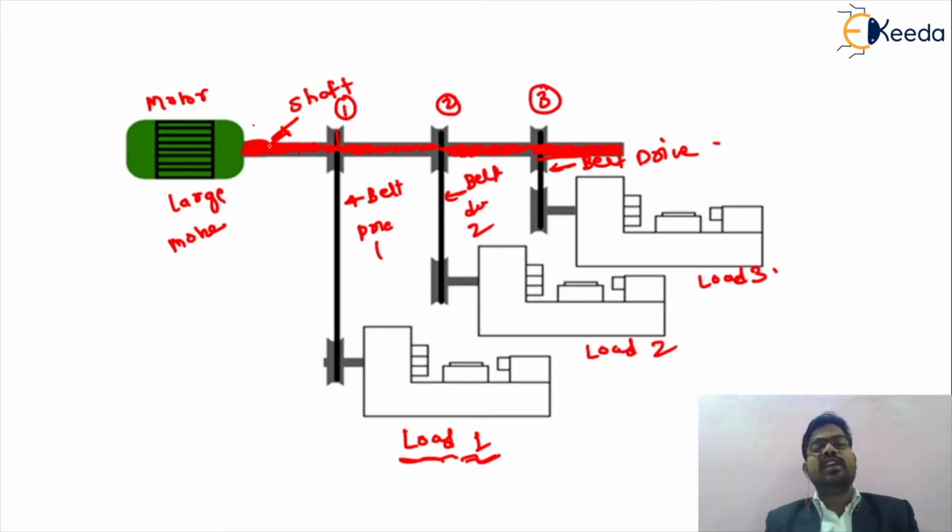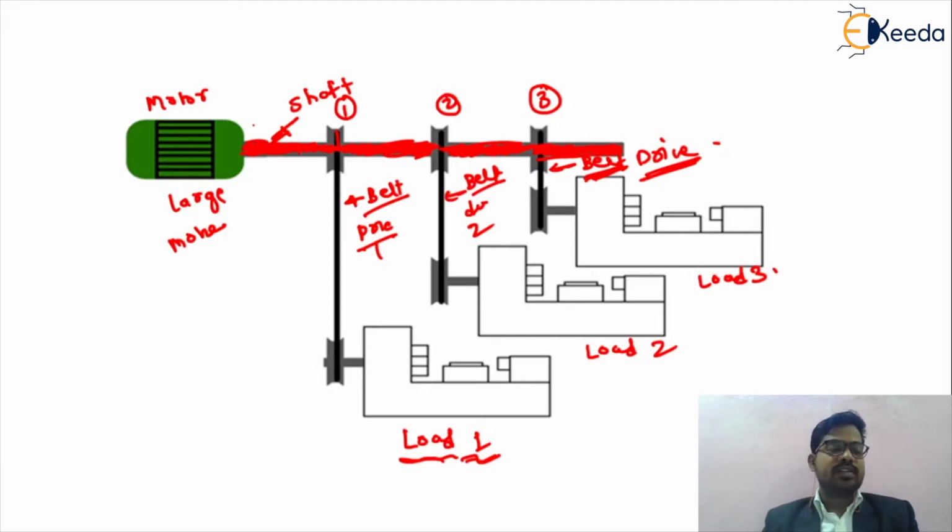So this motor will drive 3 loads with the help of that particular shaft. Through that shaft we are using some drives, maybe belt drive or gear drive, for your particular load. Such kinds of drives are called the group drive.